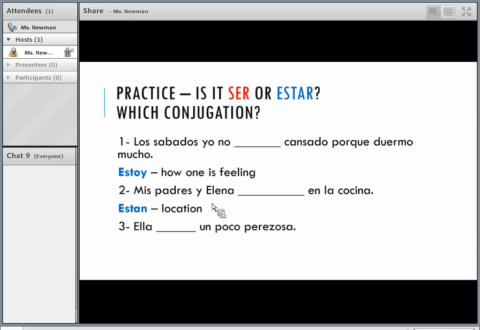Okay, number 3, ella, blank, un poco perezosa. She is a little lazy. Okay, hopefully you got it. It's ser because it's a personality trait, right? And ella is our subject. So it's going to go with es, the conjugation for that.